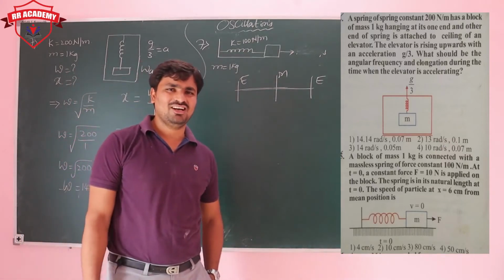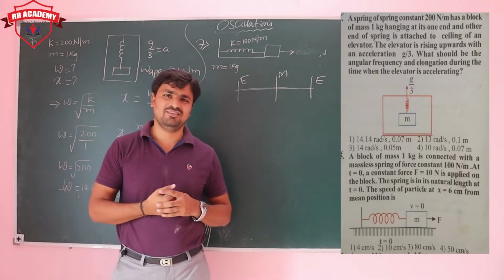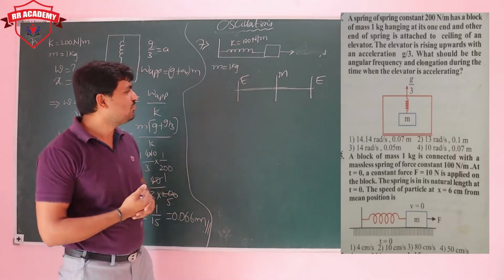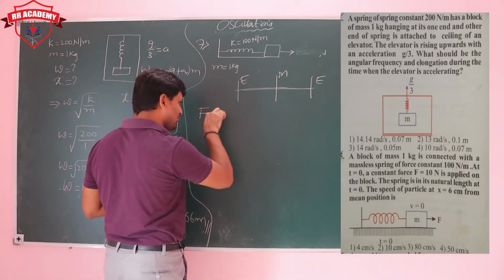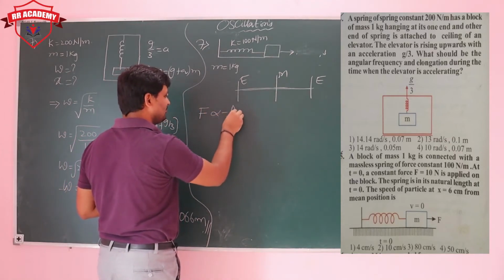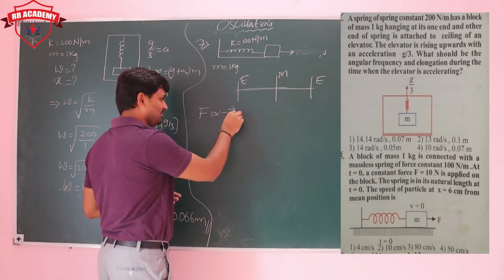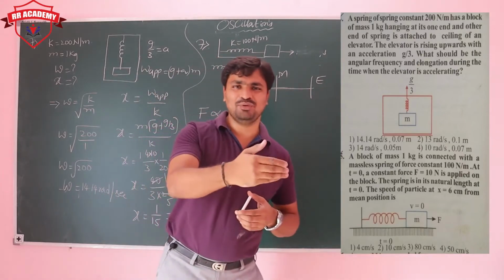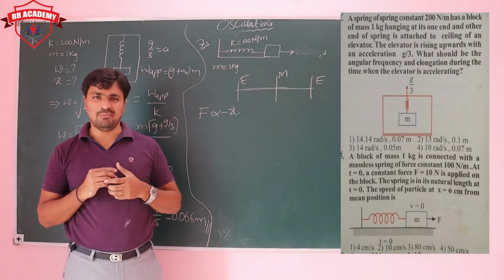After the extreme position we are not able to stretch the spring. So F is directly proportional to A or X, where X is displacement or amplitude. Here our requirement is amplitude. We need to get the value of amplitude.